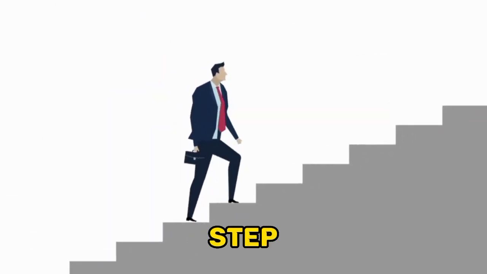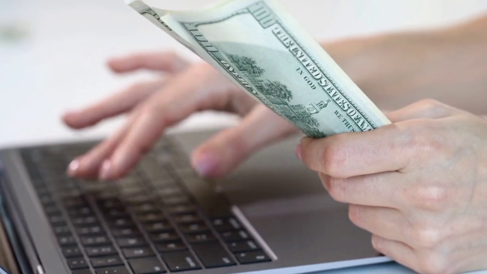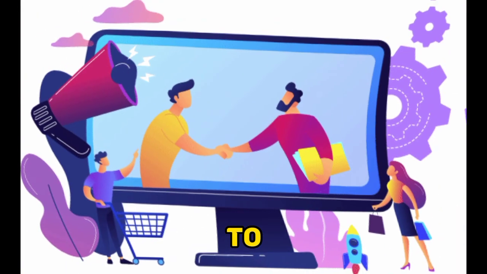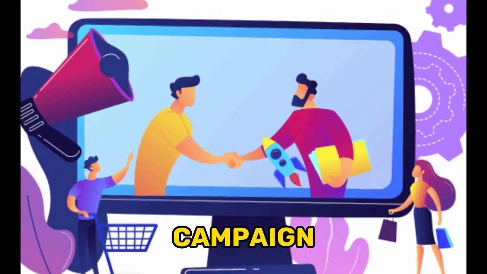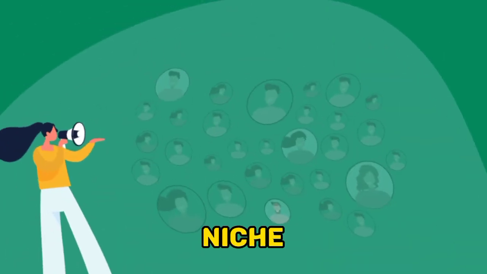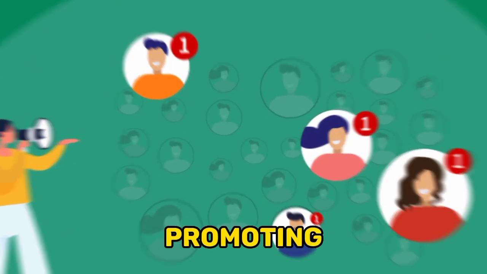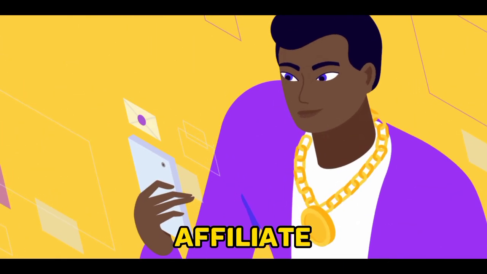There are 6 steps to make passive income, so let's start with the first one: finding a niche. The first step to launching a successful affiliate marketing campaign is to find a niche. A niche is a specific topic or area of interest that you will focus on when promoting products and services as an affiliate. Why is finding a niche so important?